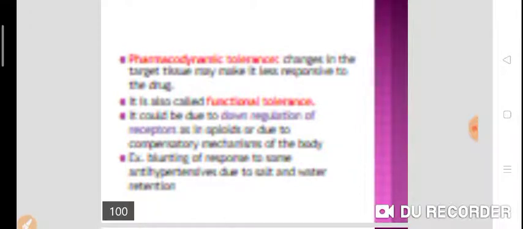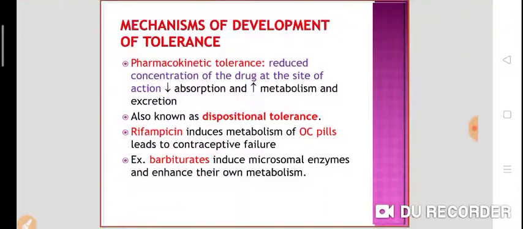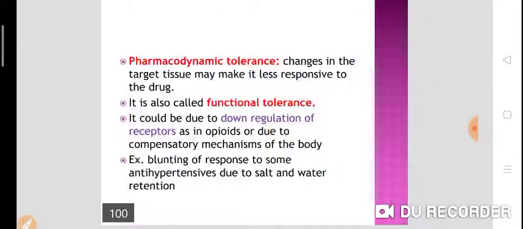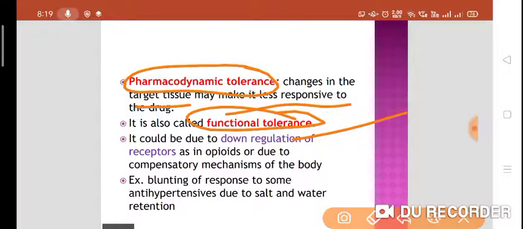Now there is pharmacodynamic tolerance. Pharmacodynamic tolerance means changes in the target tissue make it less responsive to the drug. It is called functional tolerance, and it could be due to the downregulation of the receptor as in opioids, or a compensatory mechanism of the body. That means there is a blunting of response to some antihypertensives due to salt and water retention.